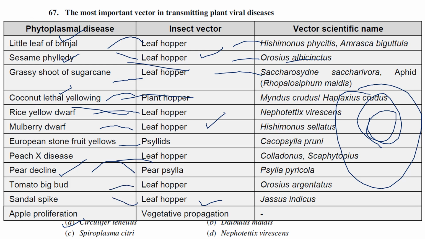So this sandal spike is actually the first reported phytoplasmal disease in India, in 1966 by Verma. Okay, apple proliferation is known to be transmitted by vegetative propagation, and it is also a phytoplasmal disease. If you see a couple of previous question papers, it is mentioned that apple proliferation is caused by phytoplasma infection.